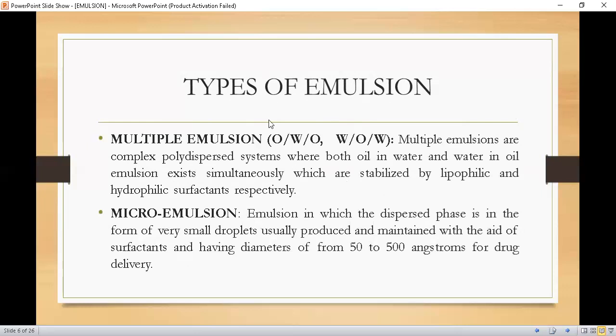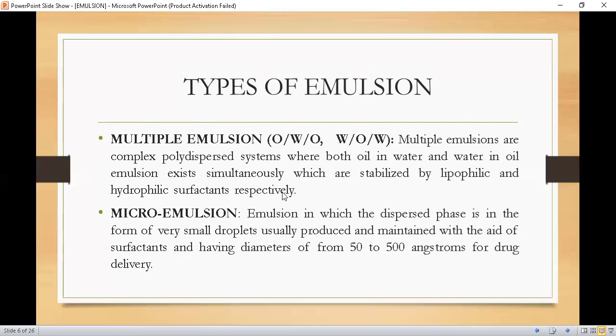Then we have multiple emulsions like oil in oil emulsion, or water in oil in water emulsion. Multiple emulsions are complex polydisperse systems where both oil in water and water in oil emulsion exist simultaneously, which are stabilized by lipophilic and hydrophilic surfactants respectively. Students, we had a detailed study on surfactants, so you must have a clear idea of what surfactants are and how they produce their effect.